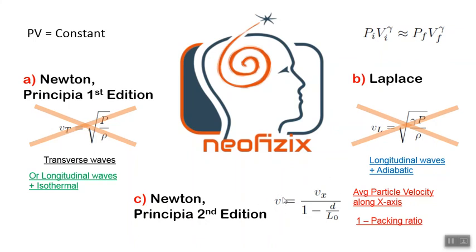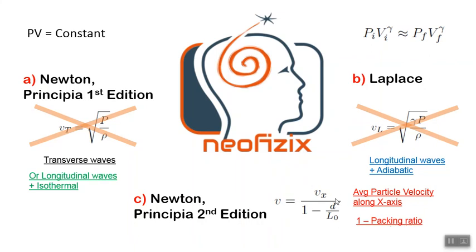So here, v is the speed of sound, and we expect a formula like this from Newton's later work: v equals Vx divided by (1 minus d/L0). Vx is like the average or typical velocity observed along some x-axis. This axis can be oriented in any arbitrary direction, so we are just naming it Vx. Vx is some typical velocity that the particles have along the direction of wave propagation, d, this small d, is the size of the particles, and L0 is the average spacing between the particles. So d/L0 is the packing ratio.